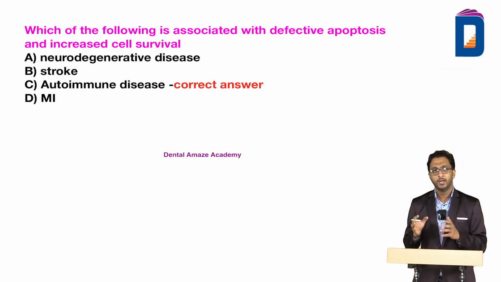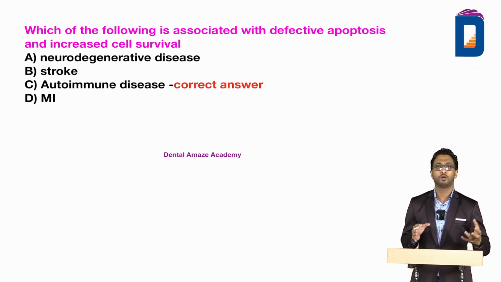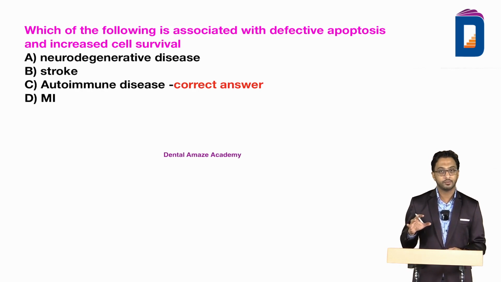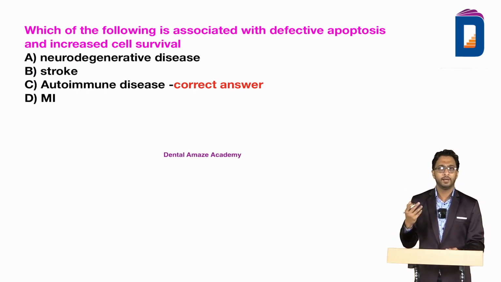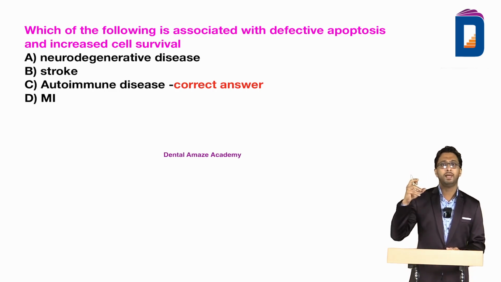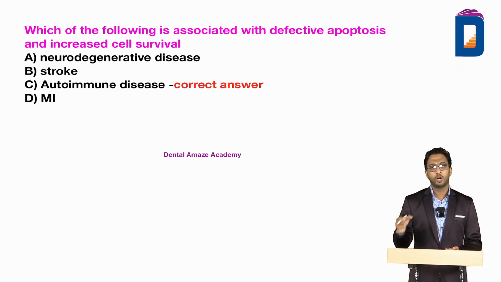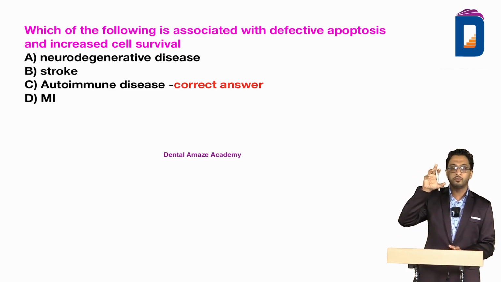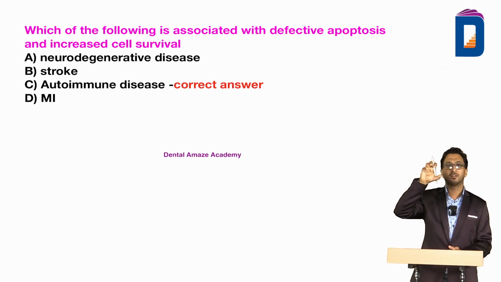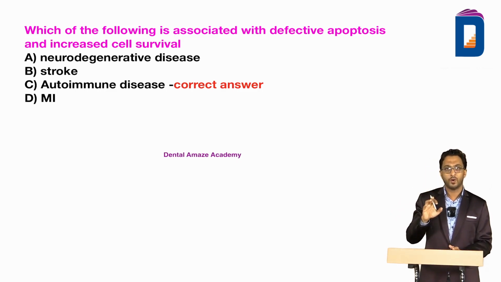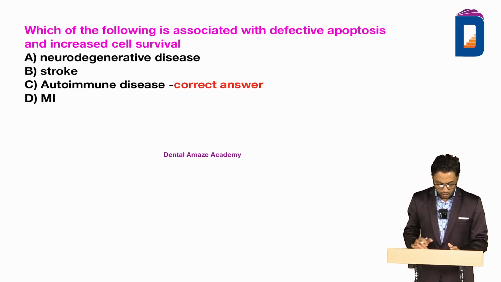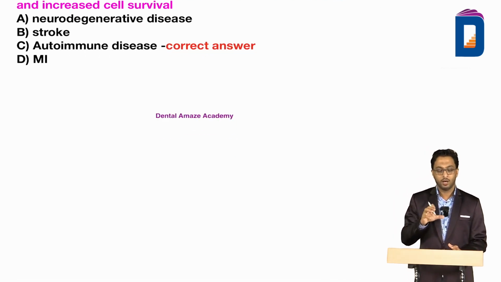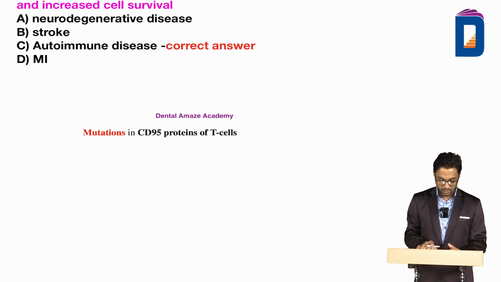If you have any doubt about apoptosis, go to the lectures on apoptosis, because I'm not discussing it again. What is basically apoptosis? Planned cell death, the killing of cells in a planned way. It's a physiological, normal mechanism, not an abnormal thing. We have in our body a normal mechanism which kills those cells which are not required or are already aged. That is known as apoptosis. So how is this connected? That is my main purpose of discussion here.